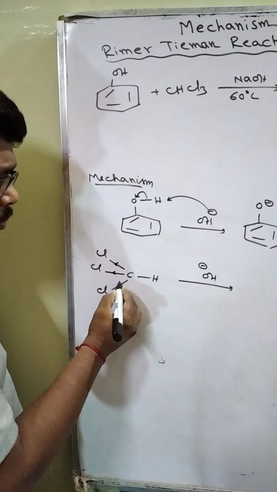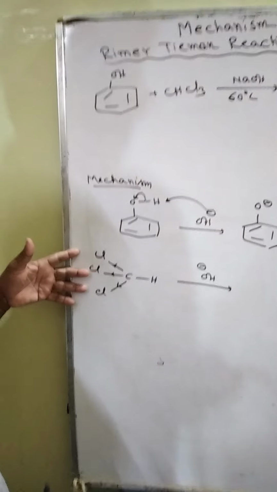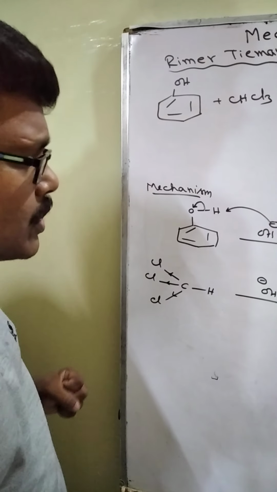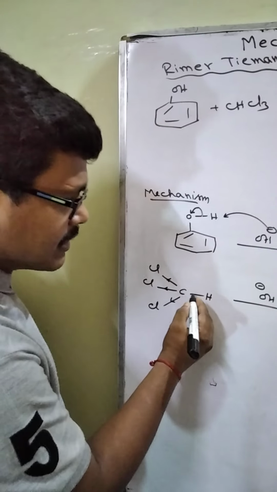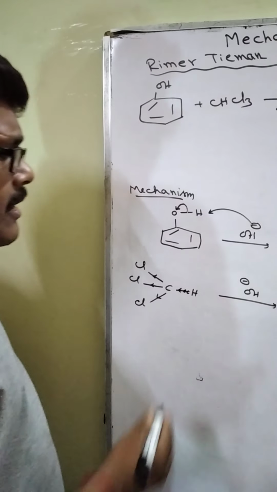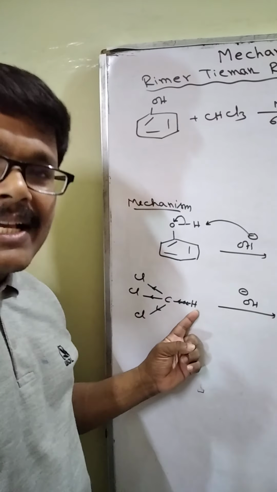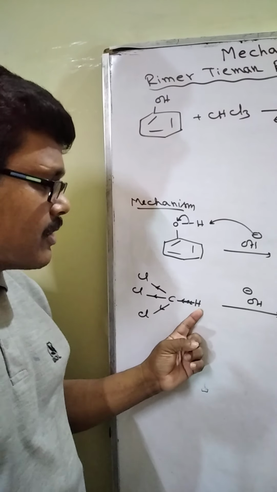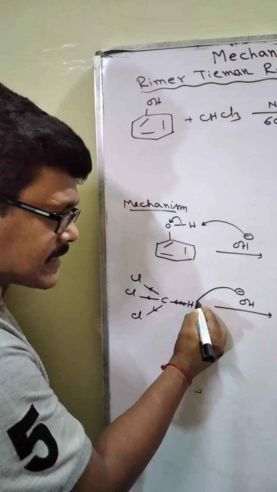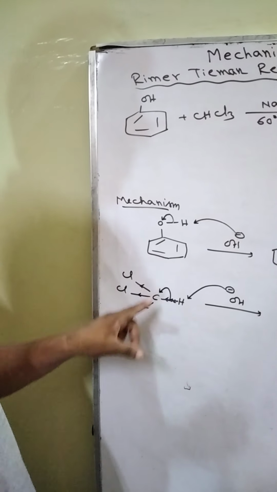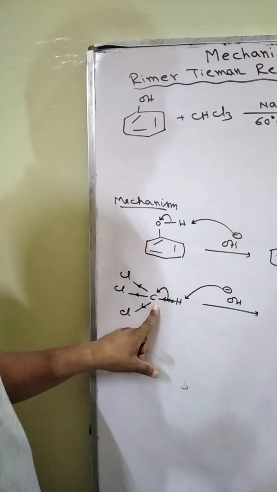Cl, being an electronegative element, attracts the bonding electron pair towards itself. Then this hydrogen becomes too much acidic in nature. OH minus accepts this hydrogen as H plus ion, and this bond will go to carbon atom.